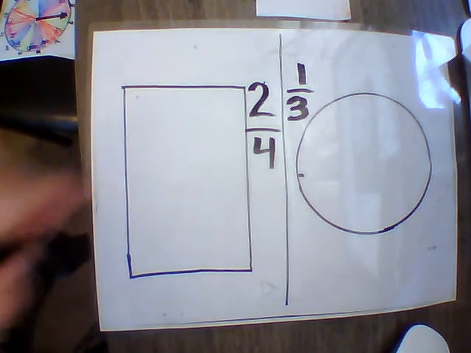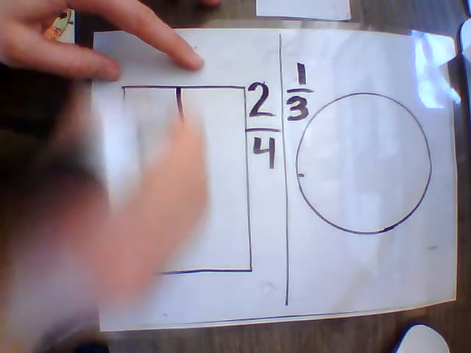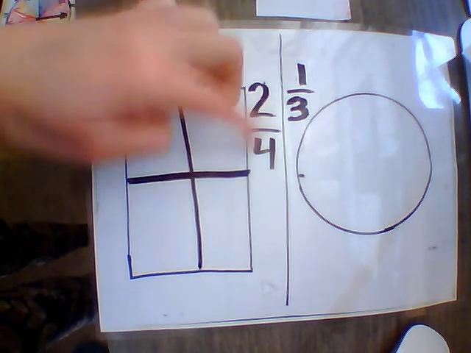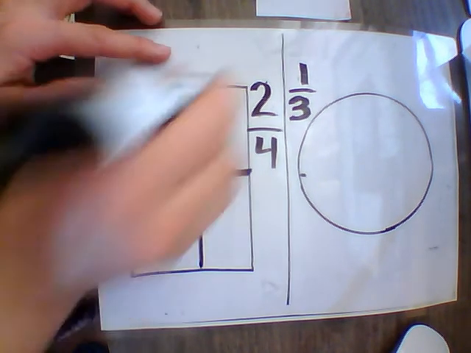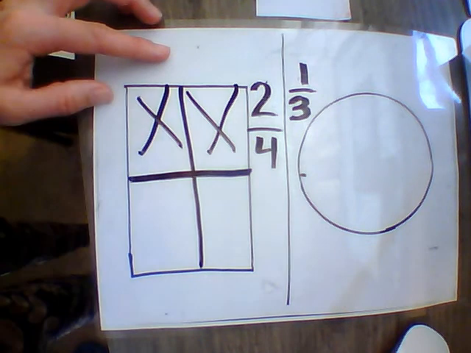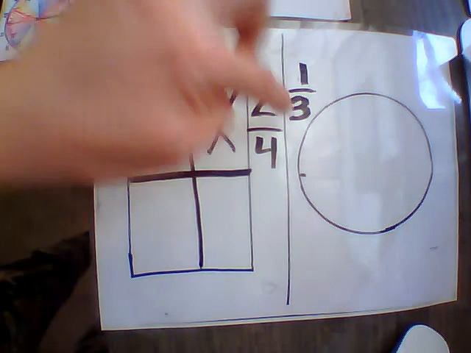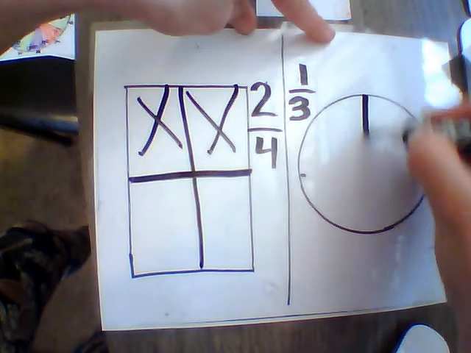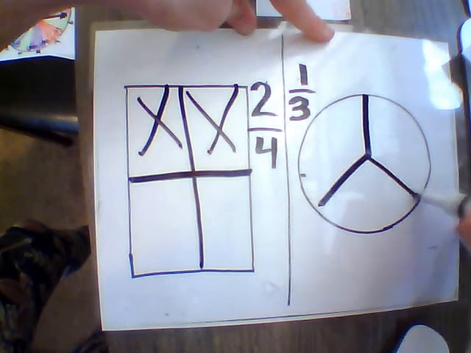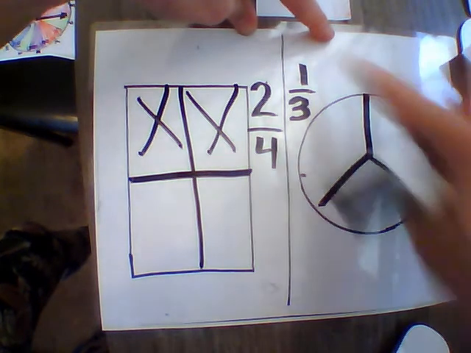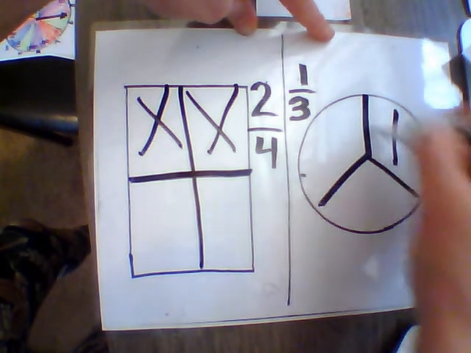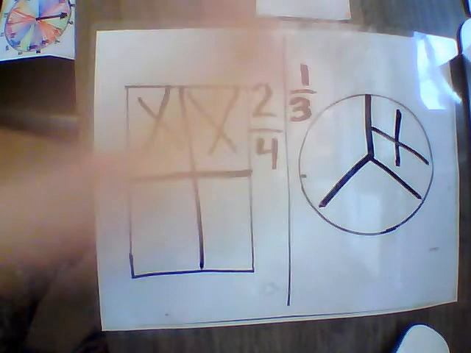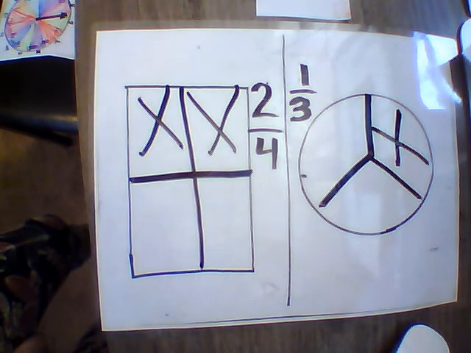So first let's start with our rectangle. I'm going to break that into 4 equal pieces. Remember, the bottom tells us how many pieces to break it into and how many to color is on the top. So there I colored in 2/4. Now, I'm going to break my circle into 3 equal pieces or thirds, the best I can. And then I'm going to color in 1/3 of my circle. So this is just having us break it into 3 pieces and trying to make it as equal as possible.